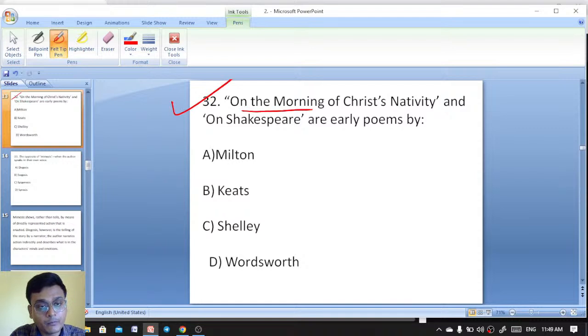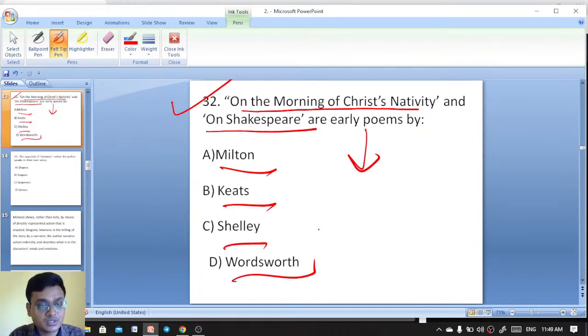On the Morning of Christ's Nativity and On Shakespeare are early poems by Milton, Keats, Shelley, and Wordsworth. These are the early works of which writer here? Very easy. Even I discussed these questions earlier: Milton, Keats, Shelley, and Wordsworth.